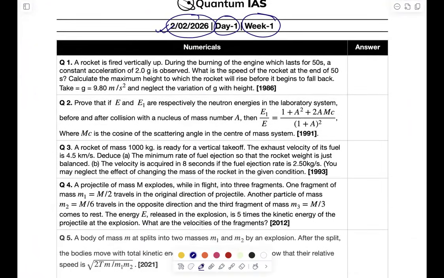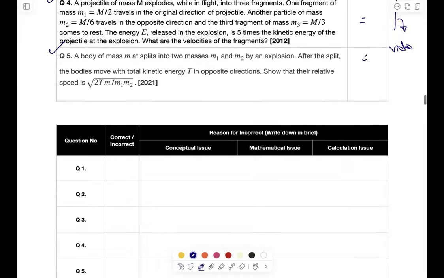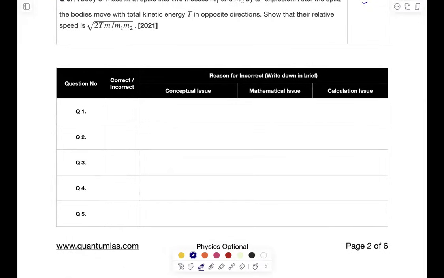So what you will do, you will solve question number 1, question number 2, question number 3, question number 4, question number 5, and you will write down the answers here. If it is printed, it will be better. Now after writing this, you will fill it and share it on the group. And once you get the video solution, you will start filling this. Now here we are going to find the gap.